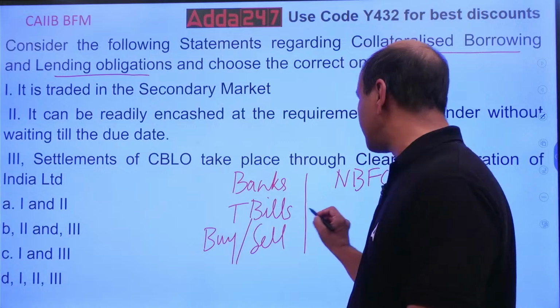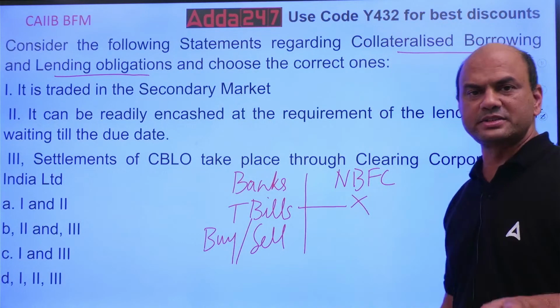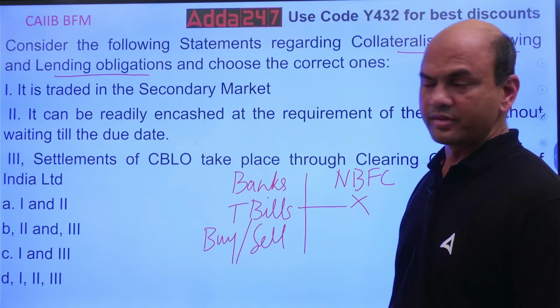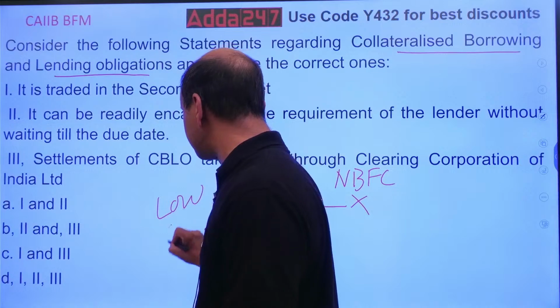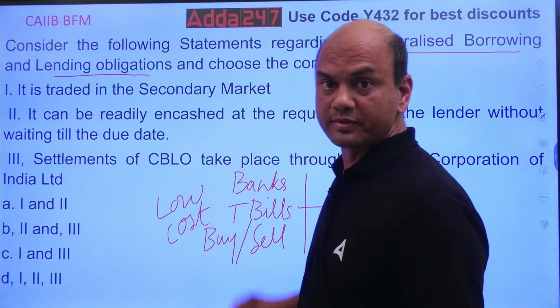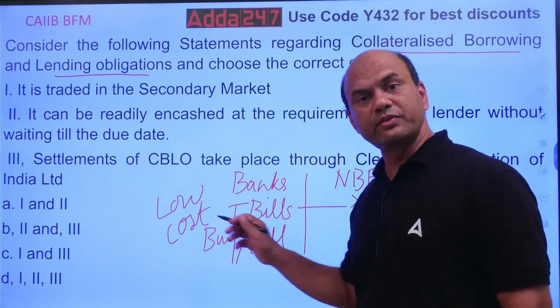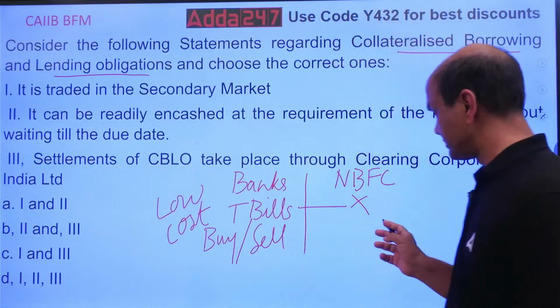But this facility is not available to NBFCs. NBFCs don't purchase T-bills. T-bills are always charged at low cost, so banks are getting funds at a low cost because of T-bills. But this facility is not available to the NBFCs.